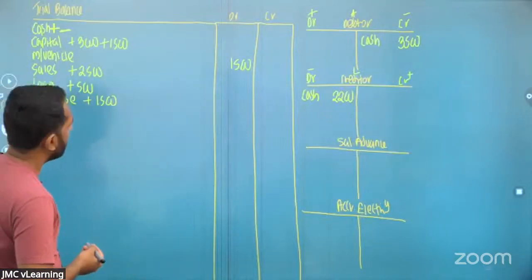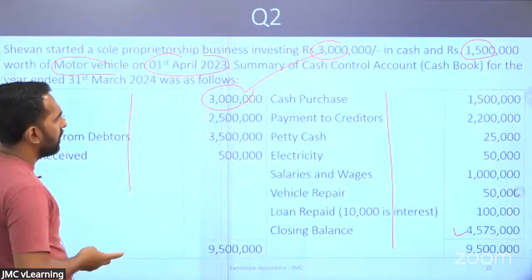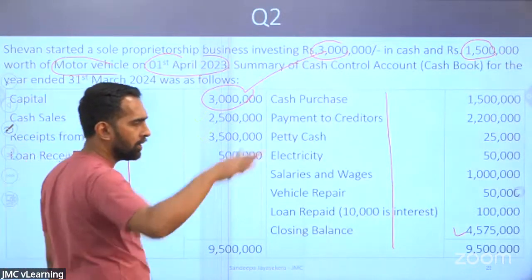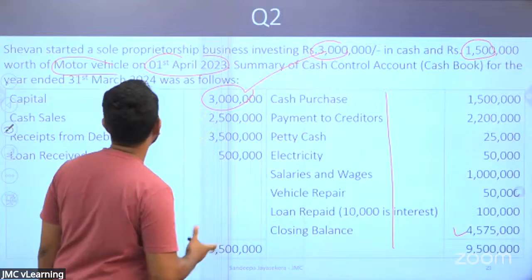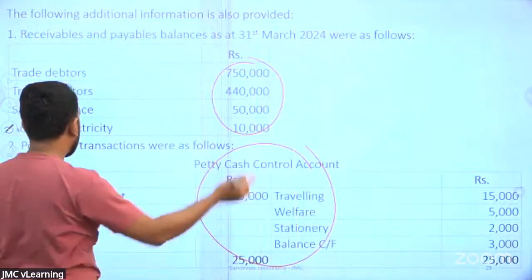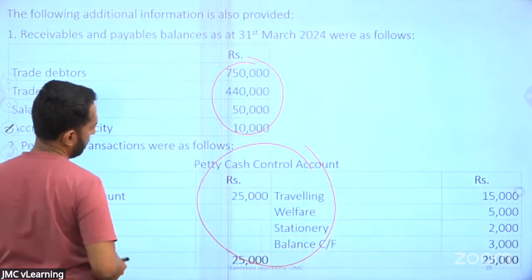Okay. Look at the next item. Petty cash. When you are making a petty cash payment, what will happen? Cash comes down. So the cash will be deducted and that will be added to the petty cash.